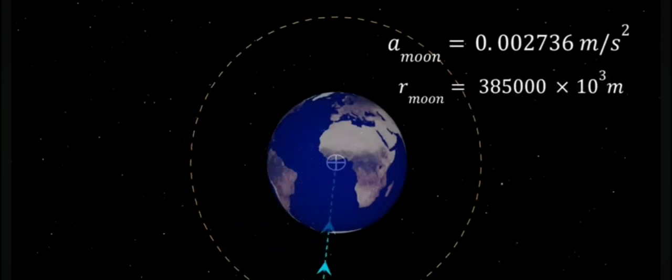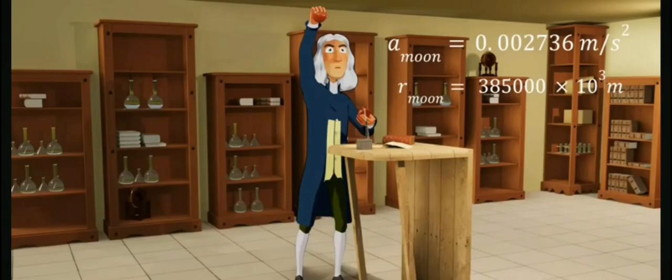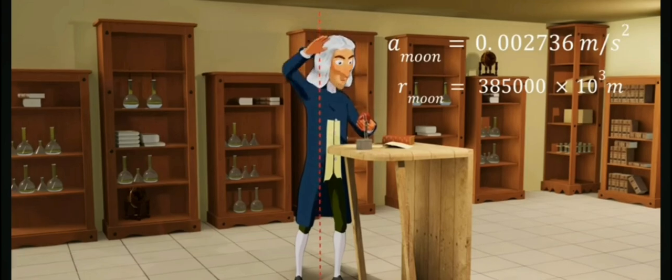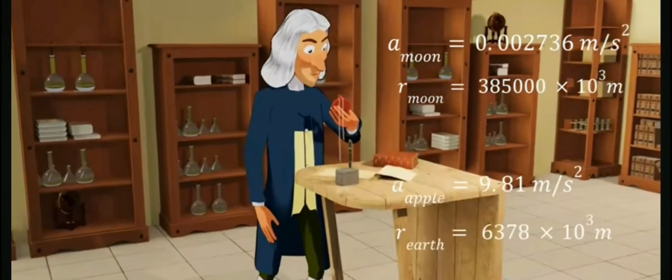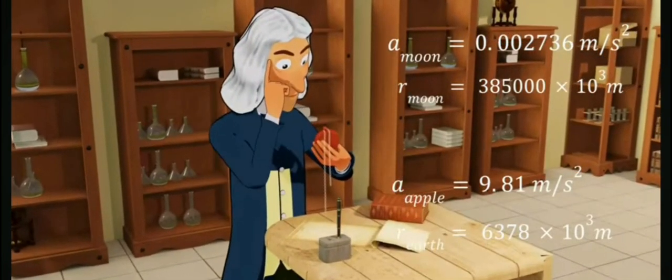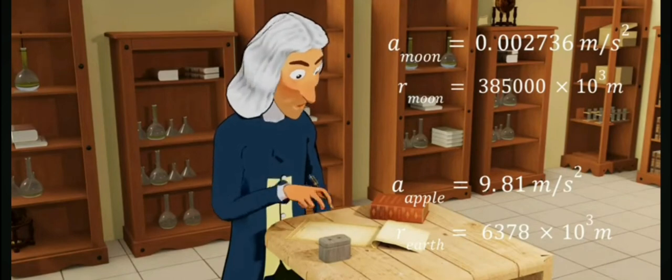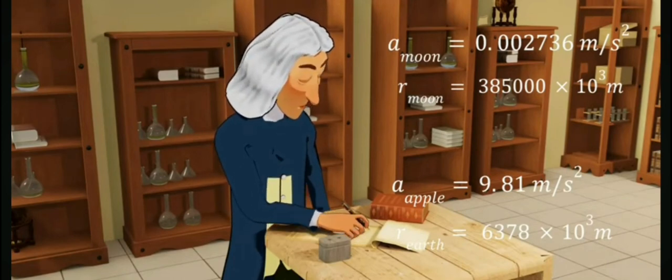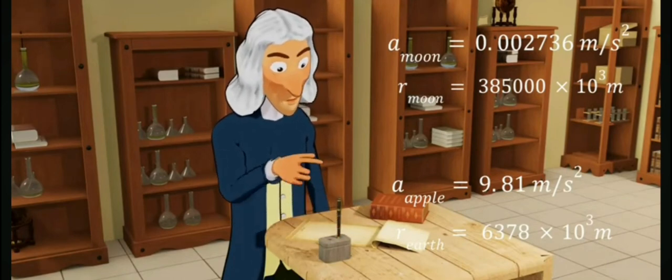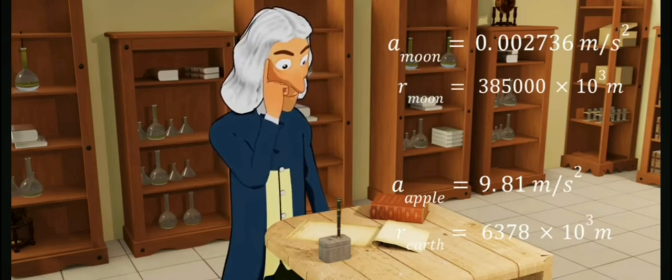The force acting on the apple near the Earth's surface can be easily calculated by measuring the apple's acceleration. The value of this acceleration is 9.81 meters per second squared. Newton compared these two acceleration values with the distances from the center of Earth. Can you spot any connection between these four numbers? If so, congratulations!